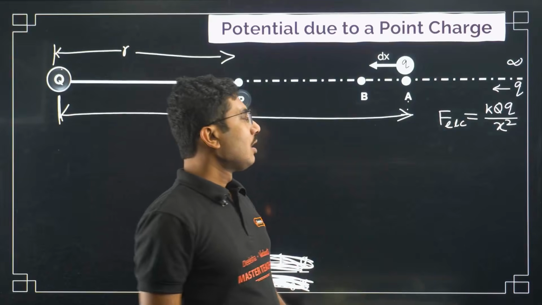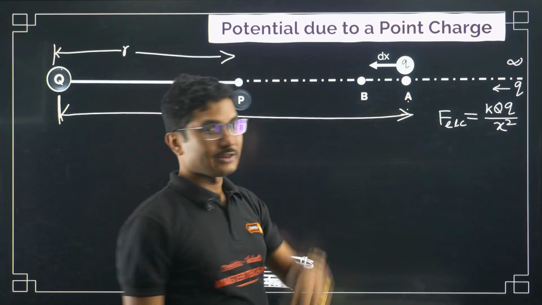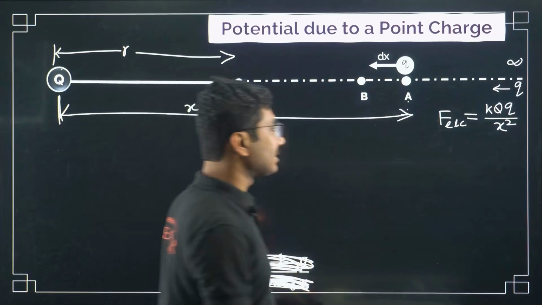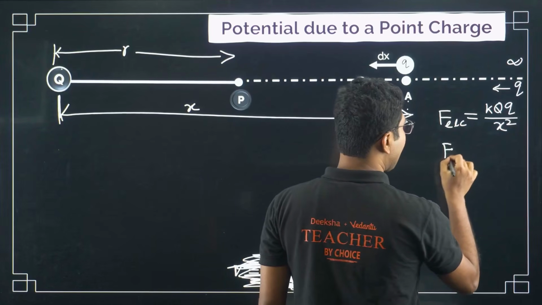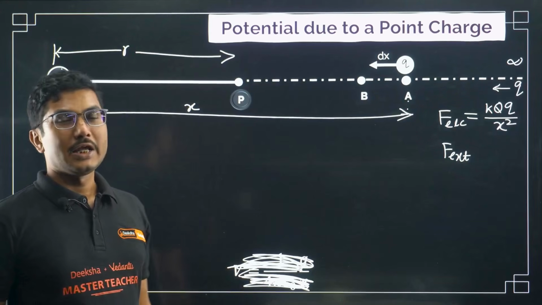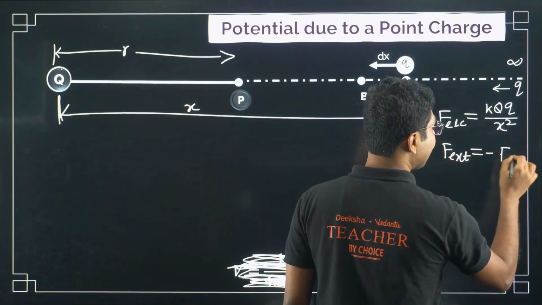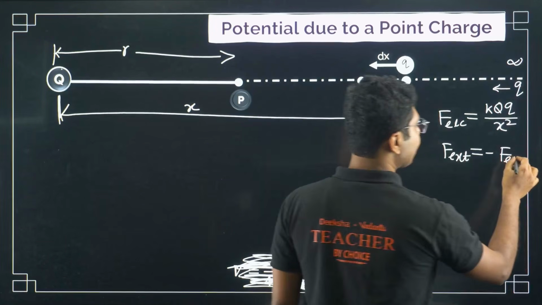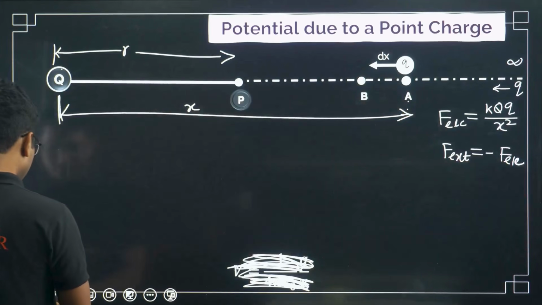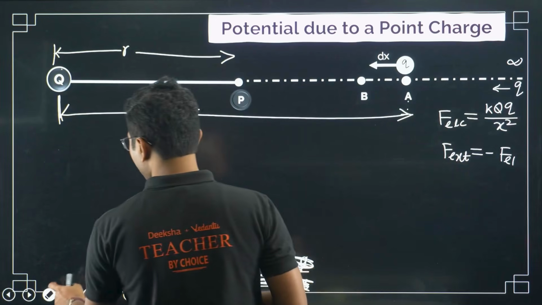Now, what is the work done to move this charge from A to B? That is also very, very important. To move this charge from A to B, you have to apply an external force, and this external force has to be equal but opposite to the acting electric force. So that's why I write F electric, so that you don't get confused. This external force has to be equal and opposite. Why opposite?